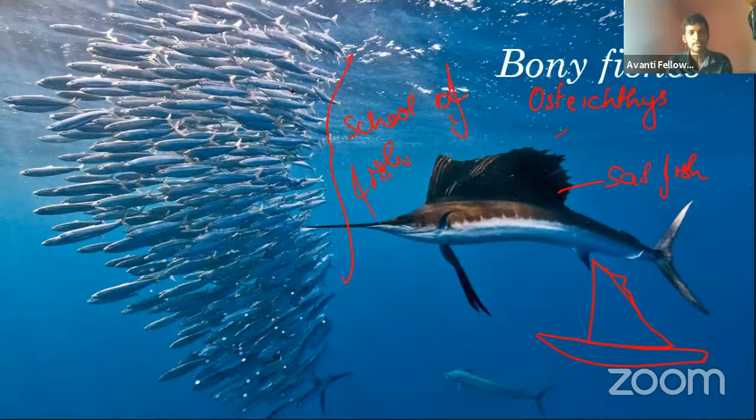These are called school of fish. As we say, we won't say group of fish. These are called school of fish, or fish school. Exactly, school of fish. I should not use the fish. This is a school. That's important. Enough, right? So it's eating this. All those are secondary.